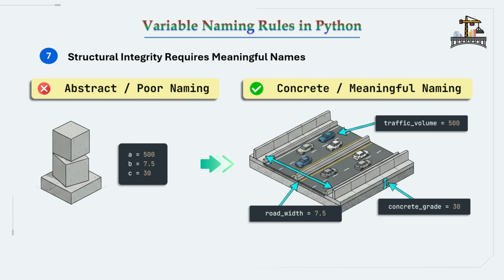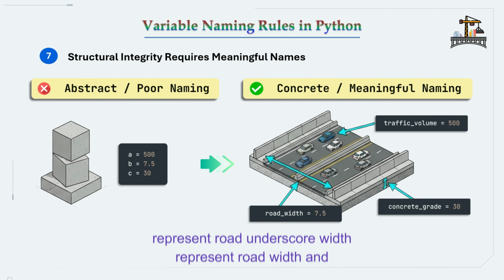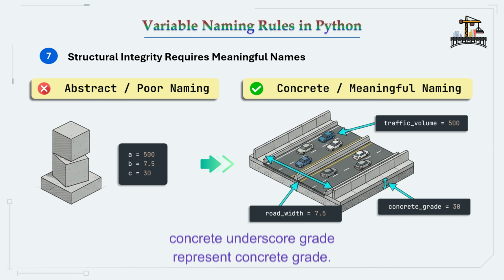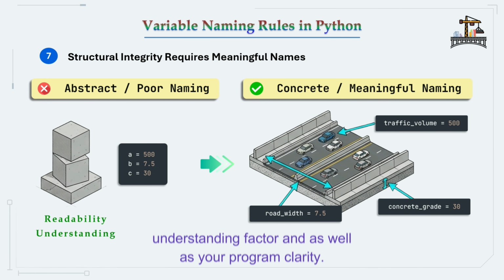Now, in the case of road_width and concrete_grade, here we clearly understand what these variable names represent. road_width represents road width and concrete_grade represents concrete grade. So meaningful variable names improve readability, understanding, and as well as your program clarity.